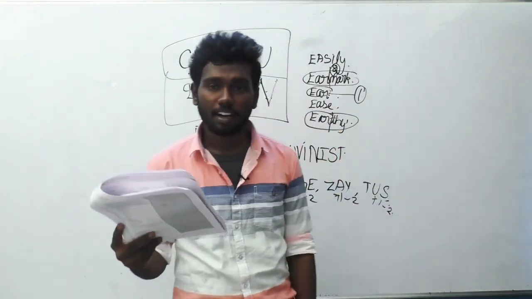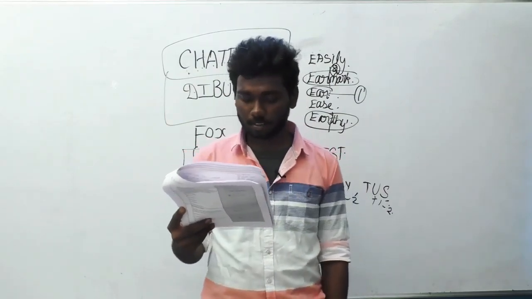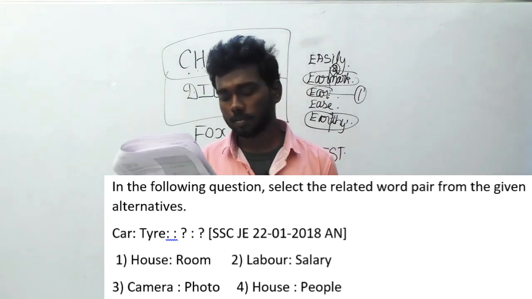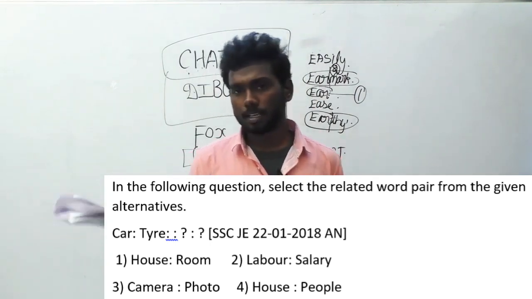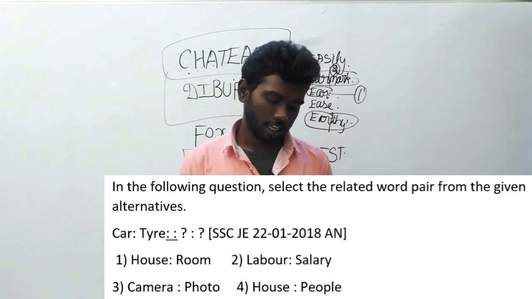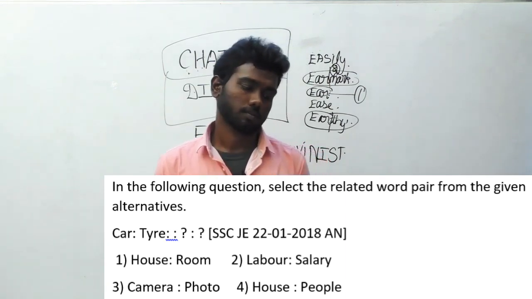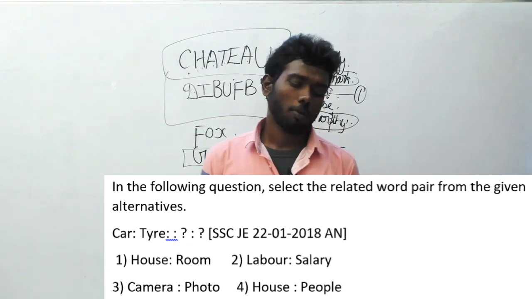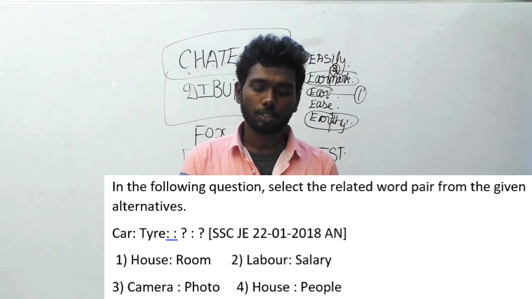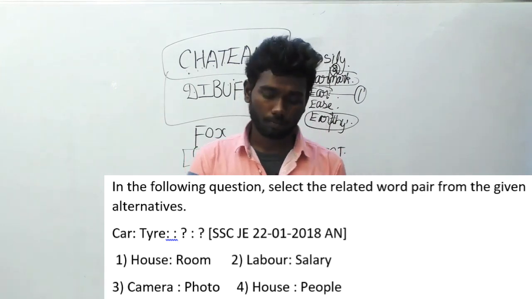And we are finally up to the 200th question. In the following question, select the related word pair from the given alternatives. And again, a verbal analogy question. Car is to tire implies dash. This question was asked in SSC JE 22nd January 2018 afternoon session. And the options are house is to room, labor is to salary, camera is to photo, house is to people.